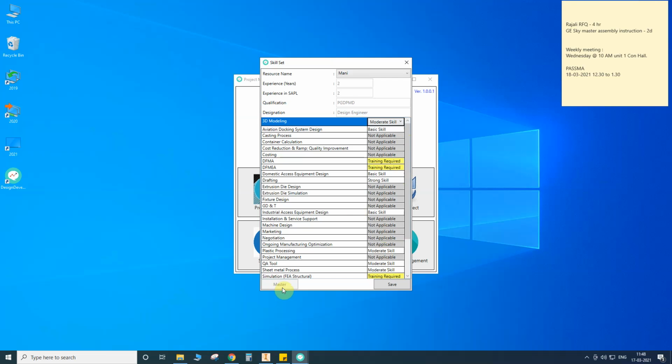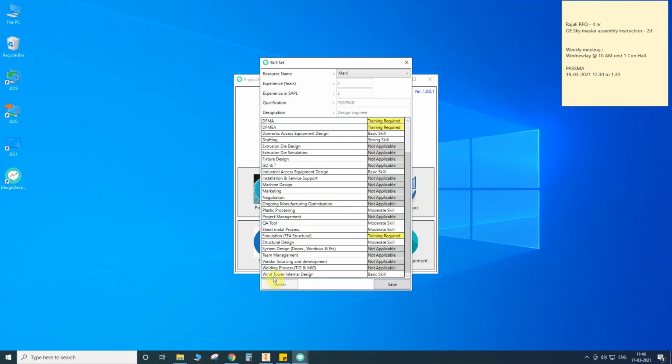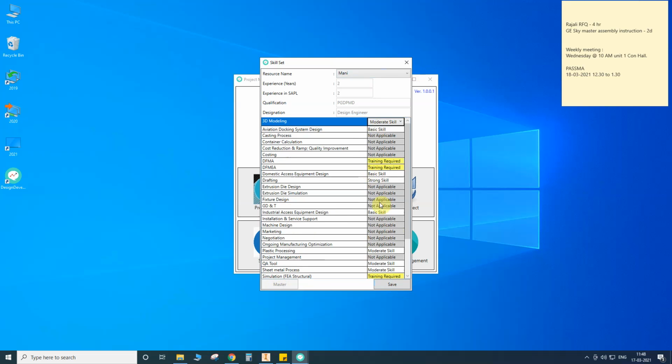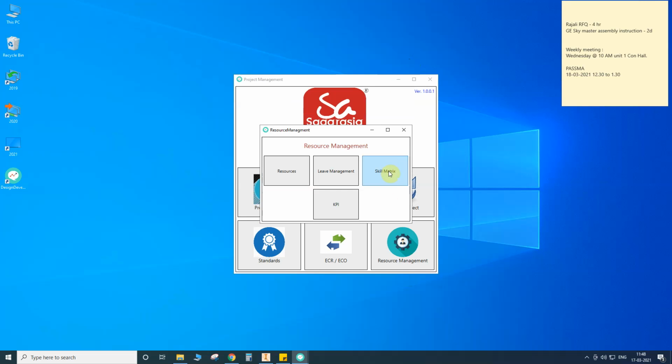Here master will be there. Actually master is disabled for me. It is enabled only for HR. In masters, if we need to add any new skills in our internal design, we can add them through masters, or we can delete existing ones also. Okay, so I am not saving this skill set. Okay, this is skill sets, skill matrix.